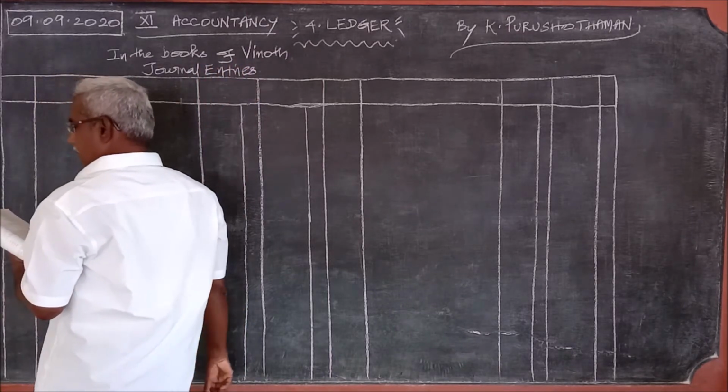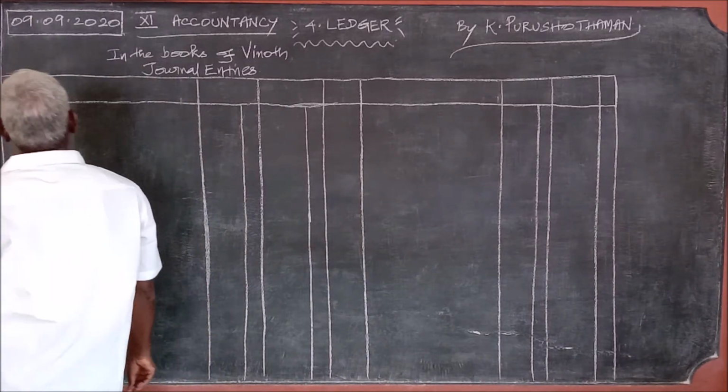Right. What should we answer? Pass the opening journal entry.